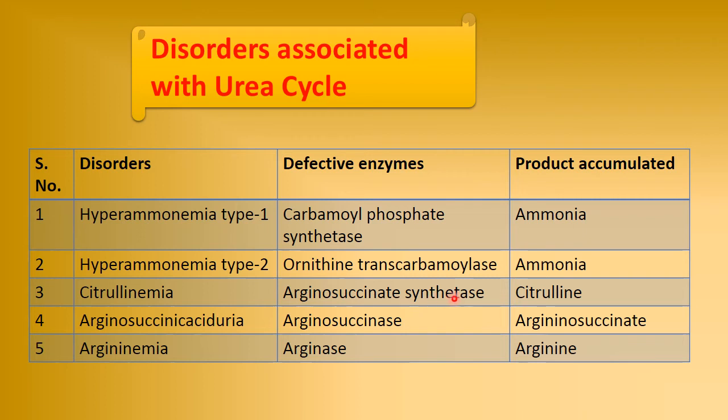Then if the arginosuccinate synthetase enzyme is defective or deficient, the condition is known as citrullinemia. Here the accumulation of citrulline takes place. Then arginosuccinase deficiency forms a condition which is known as arginosuccinic aciduria, and the product accumulated is arginosuccinate. Then deficiency of the enzyme arginase causes arginemia, and the product accumulated is arginine.